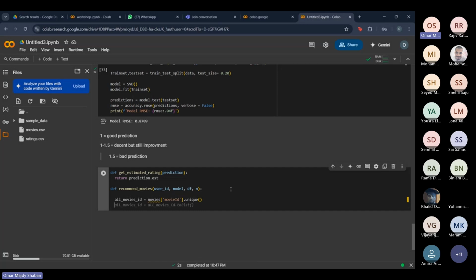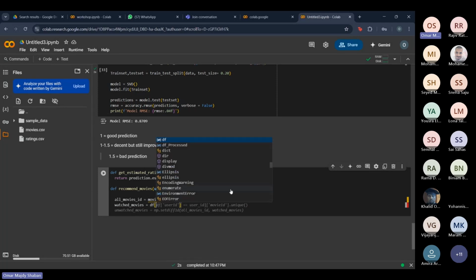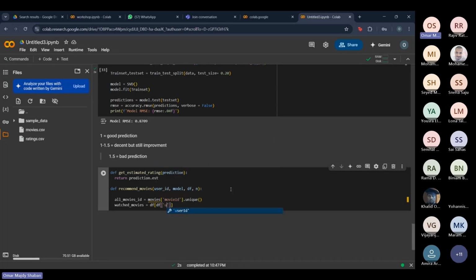We want to create another variable, which is going to be all the watched movies. We're going to fetch all the watched movies, and for this we're going to get all the user IDs that are equal to the ID of the user we want to make a recommendation to.